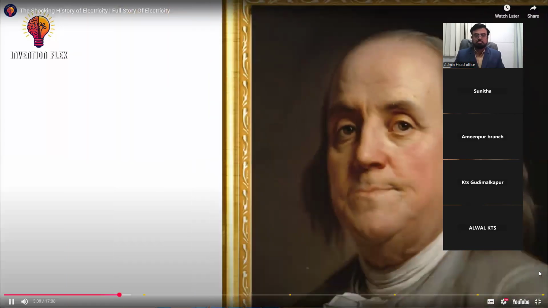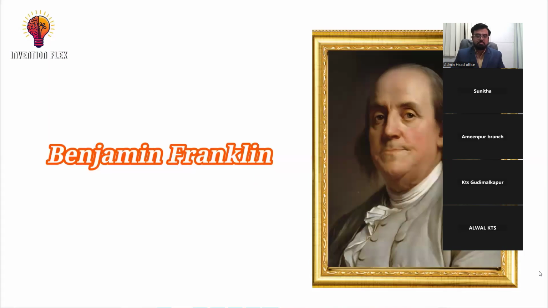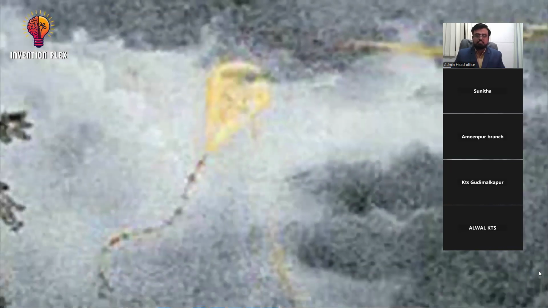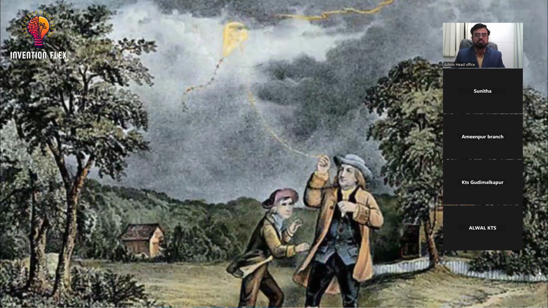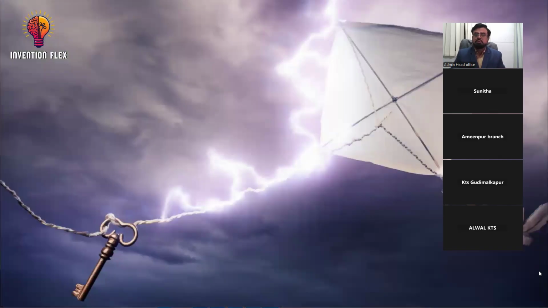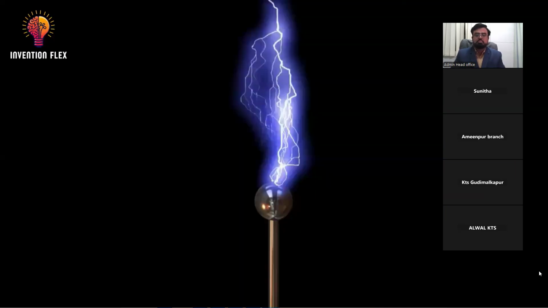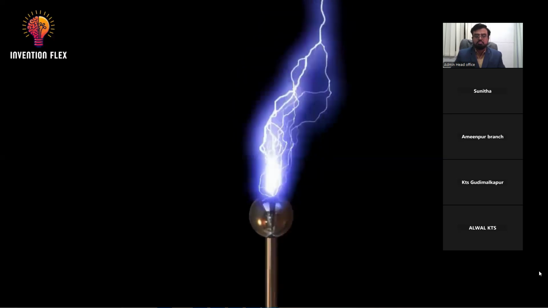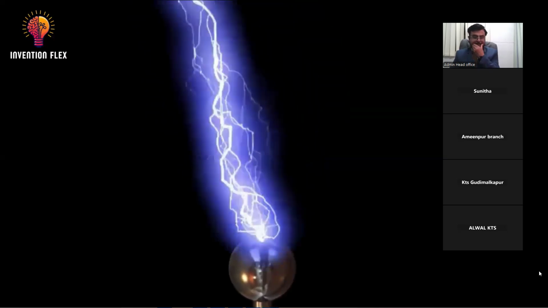One of the most famous figures in the early study of electricity was American polymath Benjamin Franklin. In 1752, Franklin conducted his legendary kite experiment, demonstrating that lightning was a form of electricity. He also introduced the concepts of positive and negative charge and invented the lightning rod, a practical application of his research that saved countless buildings from fire.